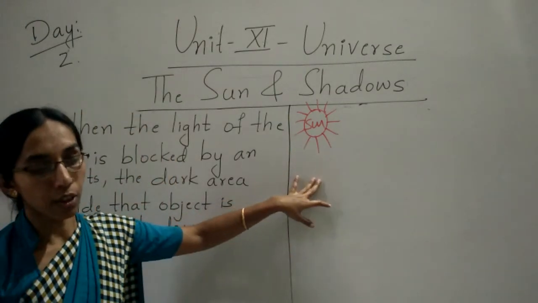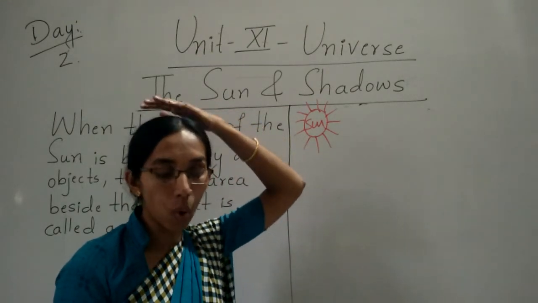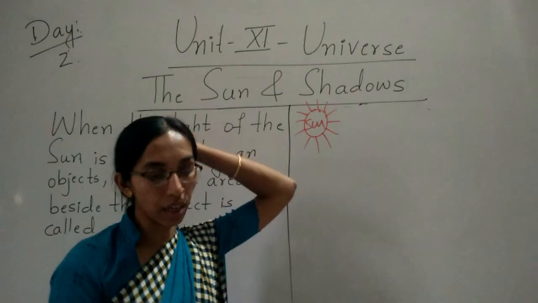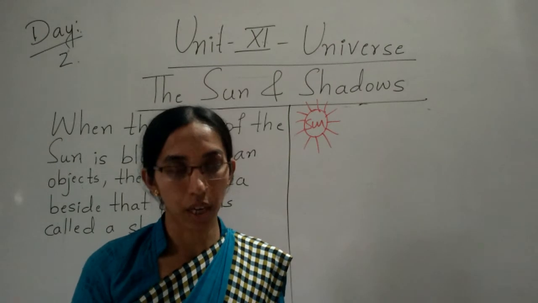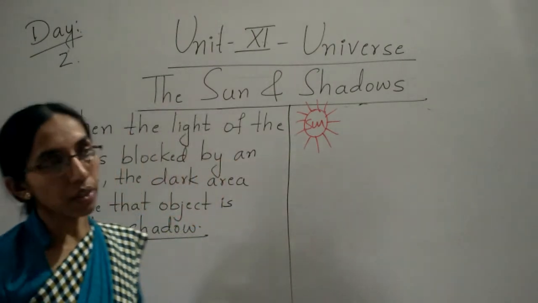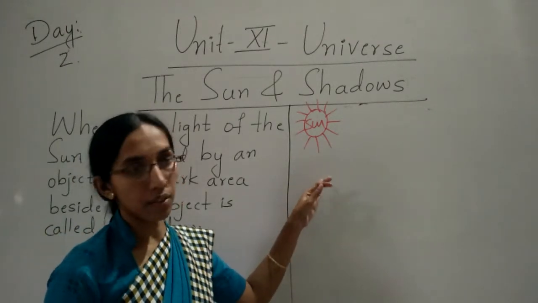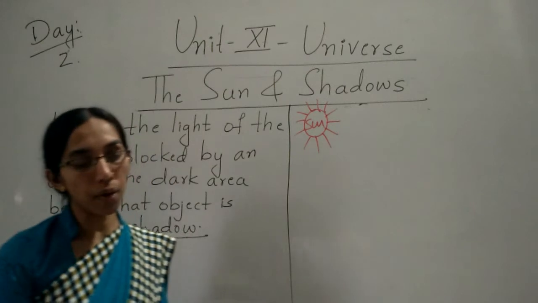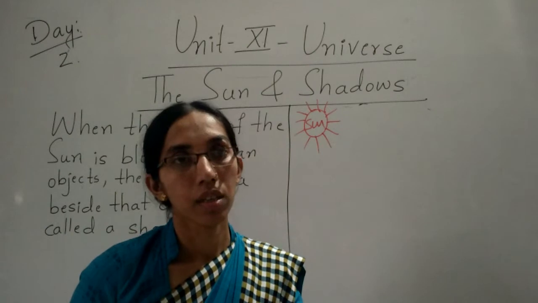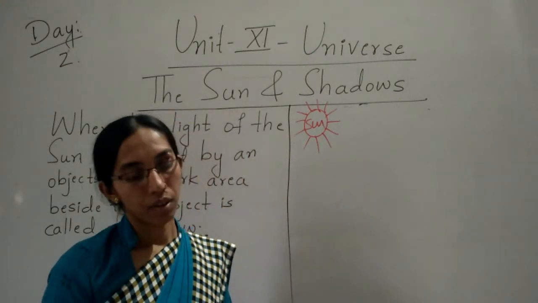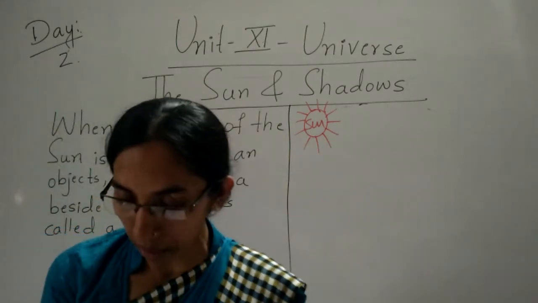At noon, the sun is overhead. See the long shadow. Yeah, children. So let me show some images.